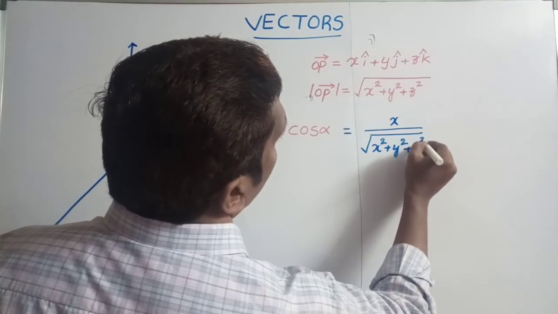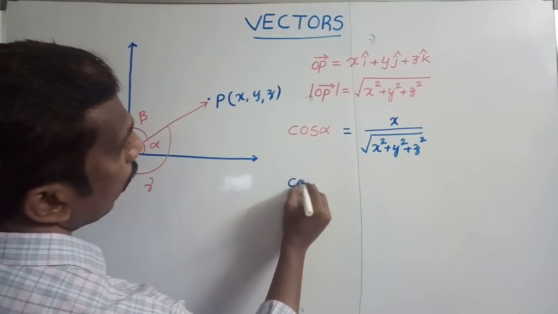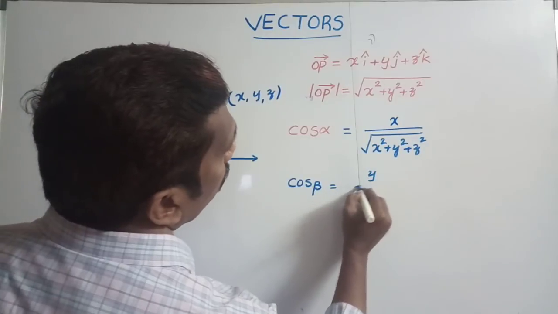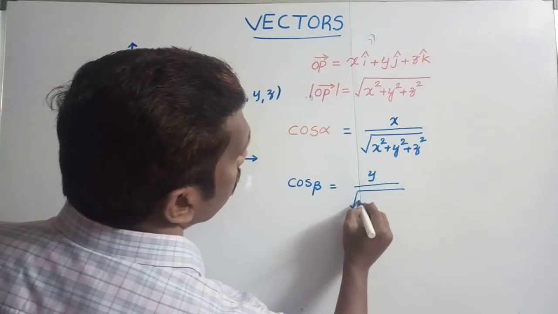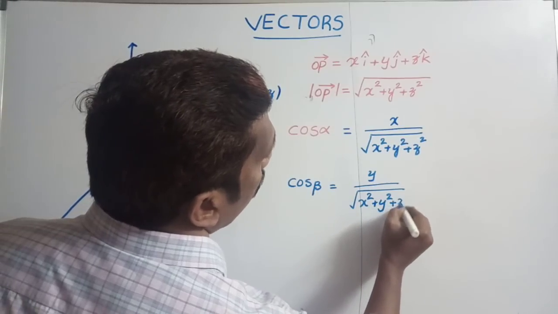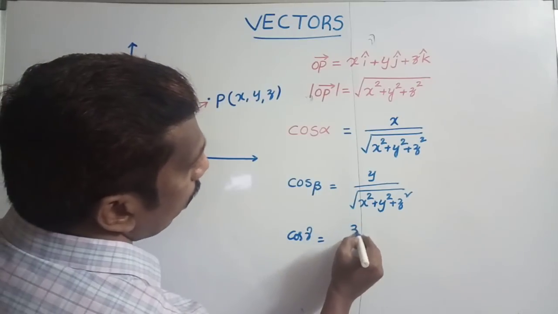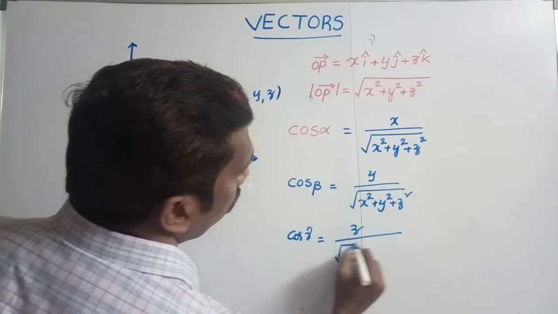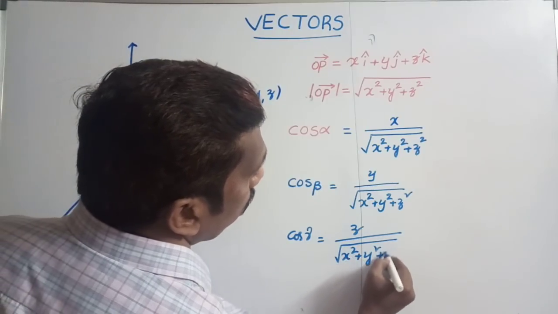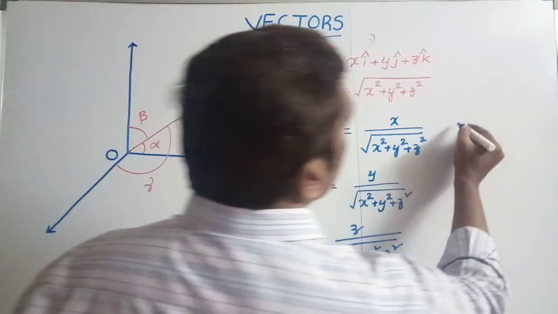For the angle beta with the y axis, cos beta is equal to y divided by the square root of x square plus y square plus z square. Similarly, cos gamma is equal to z divided by the square root of x square plus y square plus z square.